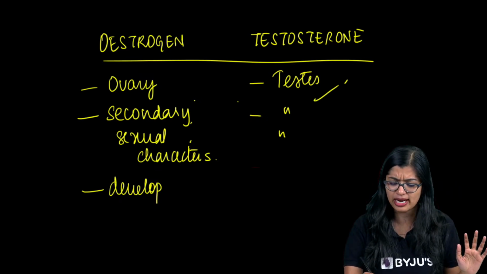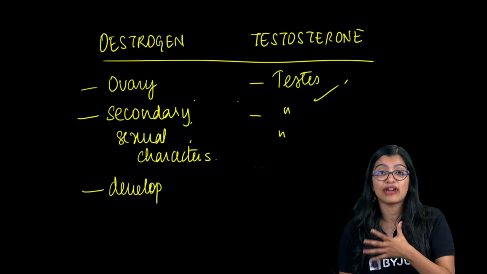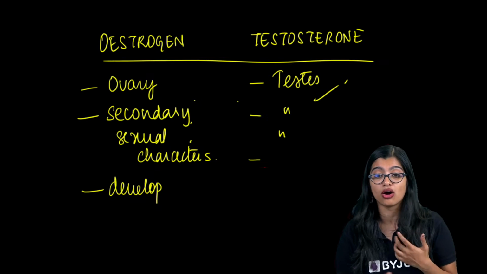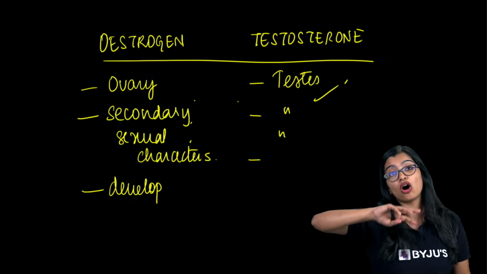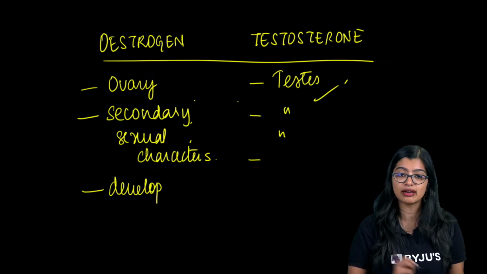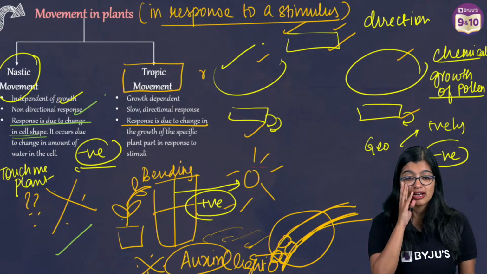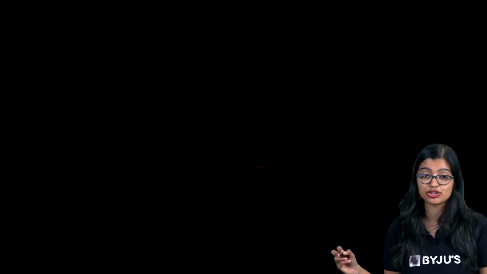Facial hair and chest hair are mainly regulated by testosterone, along with the development of the reproductive organs. So with this, of course, we come to an end. Now, everybody, quickly, I'm going to give you a short summary.